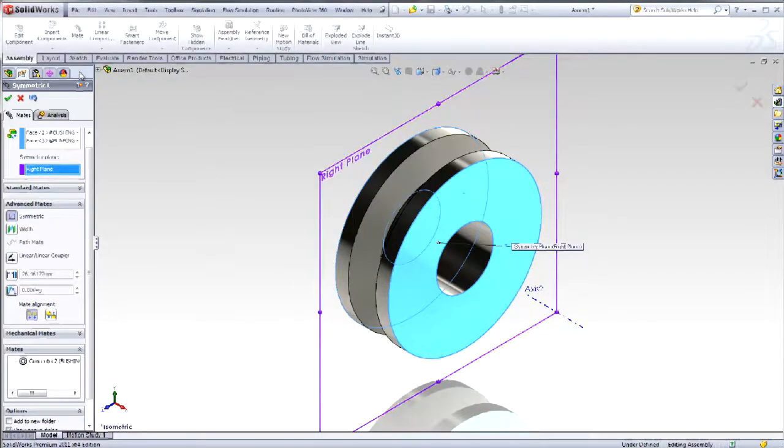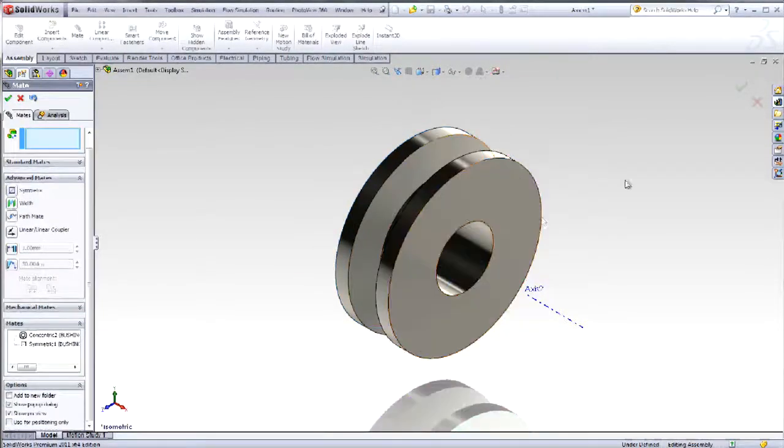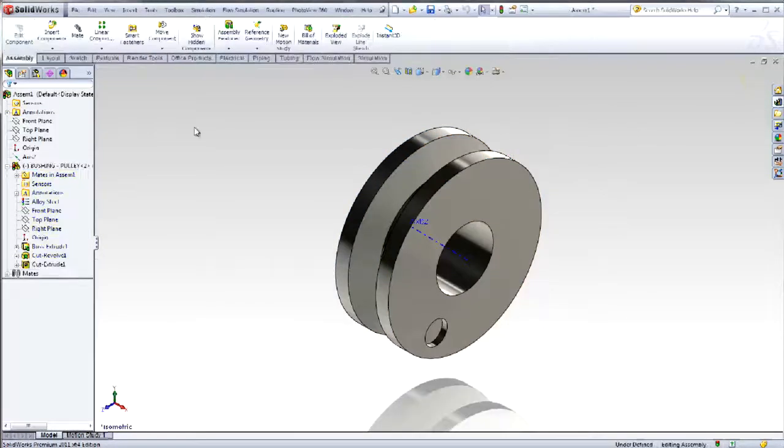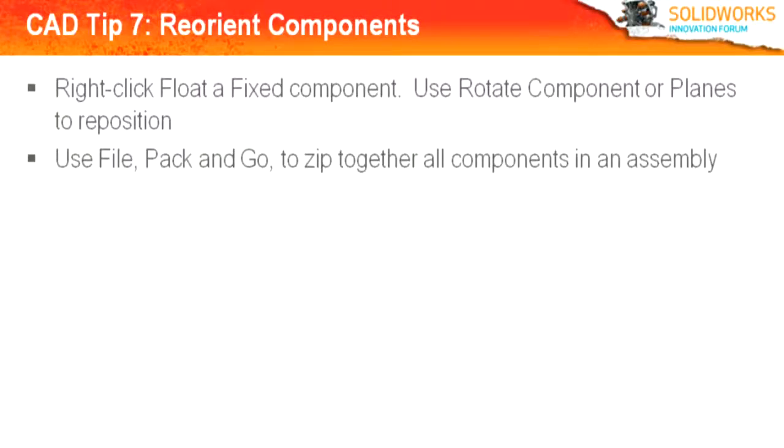Also important to realize in an assembly, especially as their teacher, you want to get the complete assembly. The File Pack and Go option is a great way to zip all the parts and assemblies together and send it to you electronically, saving paper and making sure you get all the components. Let's take a look at CAD tip number 7, reorient components in the assembly.